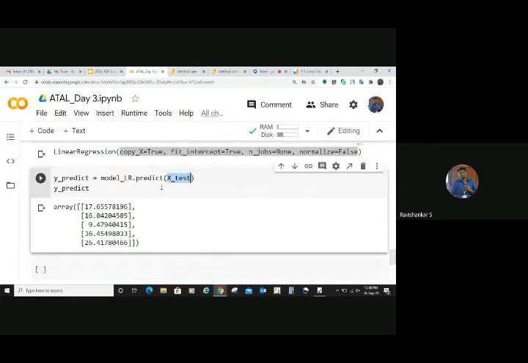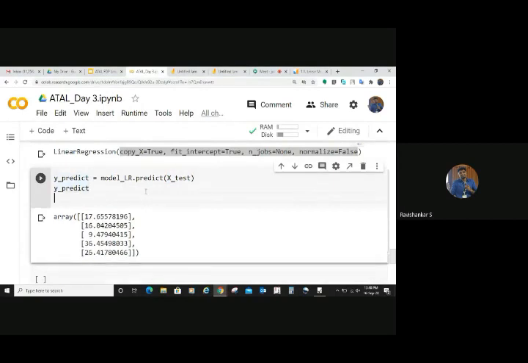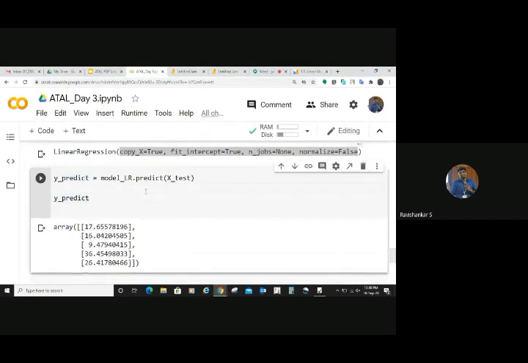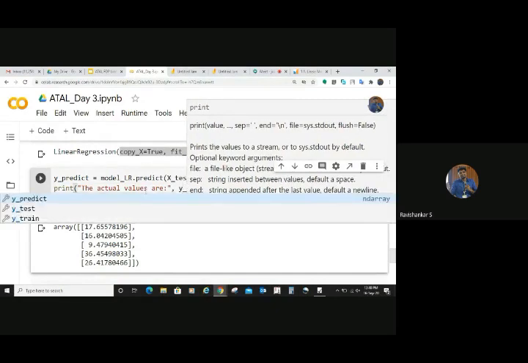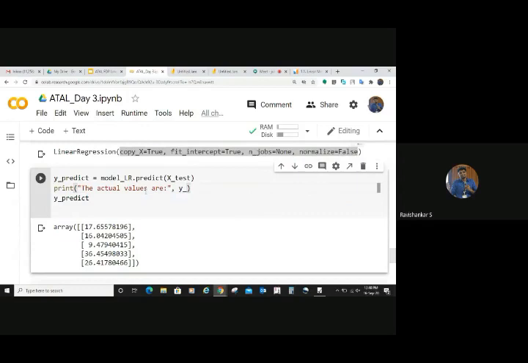Right? And now we can go for real values also. You can print the real values. It may be same, but still we can try that. The actual values are, where is it present? Come on, tell me. Where are the actual values present? Actual output? Yeah, it is present in y_test. Not trained. The actual testing value I am talking about. So it is present in y_test.